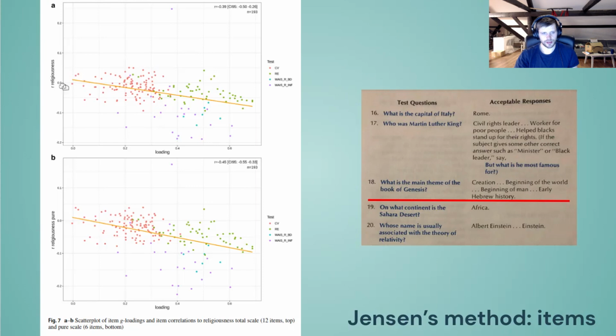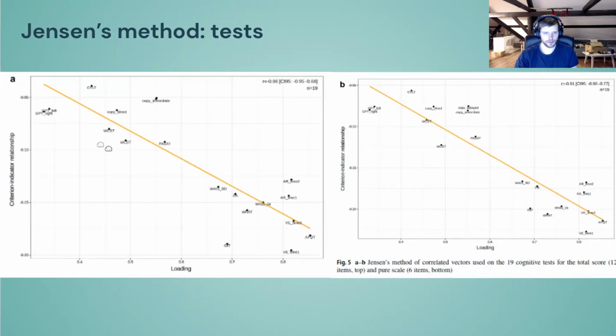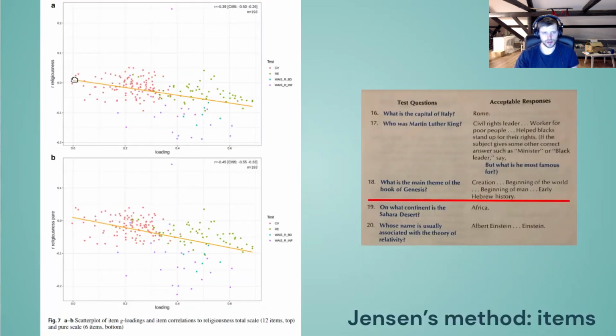But what we see here is that the same pattern we get with the test level, we get with the items, where you see that there's a negative relationship, so that items that have stronger G loadings do have also stronger negative relations with intelligence. The pattern is less strong than here.